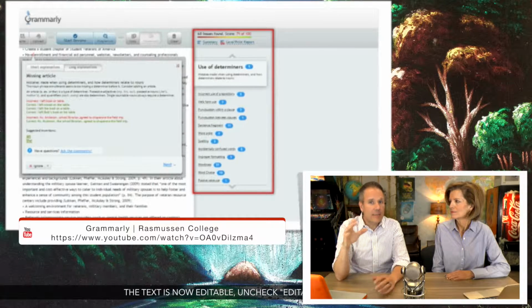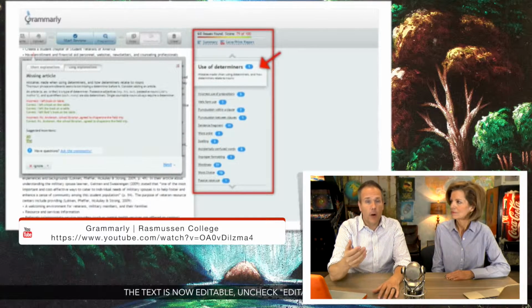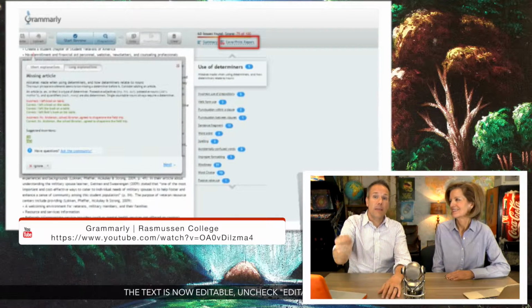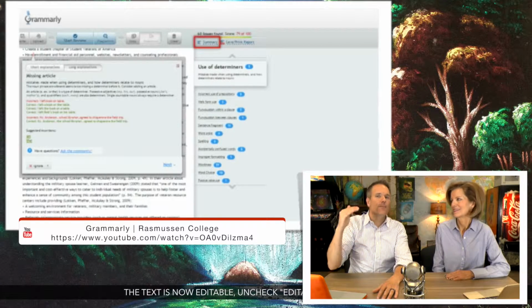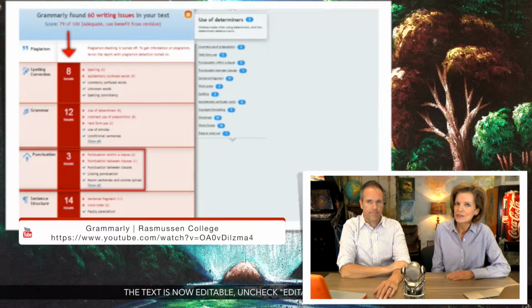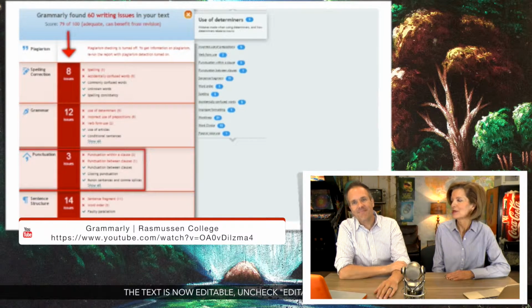But the best thing about it, if there are a number of mistakes, there are missing words, we're mixing tenses, all of these different dangling participles, you can click the report button and it will create a PDF that you can send back to the students, which not only says make these changes, but why. It's really very good. And so I encourage you having your students use it before they submit their papers. Yep. Because it's free to a student. I'm pretty sure they can use it. I think so. Maybe? They can use the basic features. The basic features. So anyhow, it's really a worthwhile tool, and you've used it quite a bit.